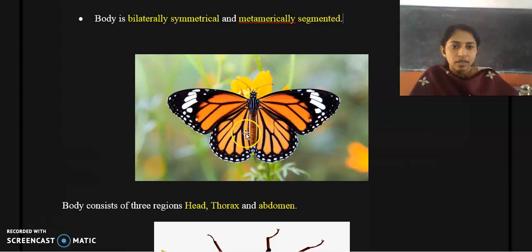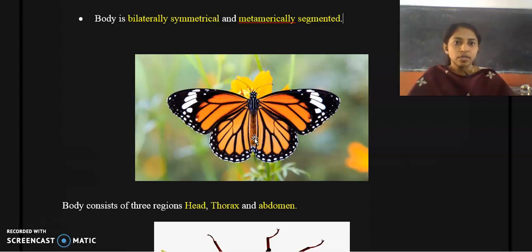This is the diagram of a butterfly, and here you can find segmentations. The ant is another insect that comes under the subphylum Mandibulata and class Insecta. Ants also possess segmentations, and in butterflies you can find the segmentations in the abdominal area.